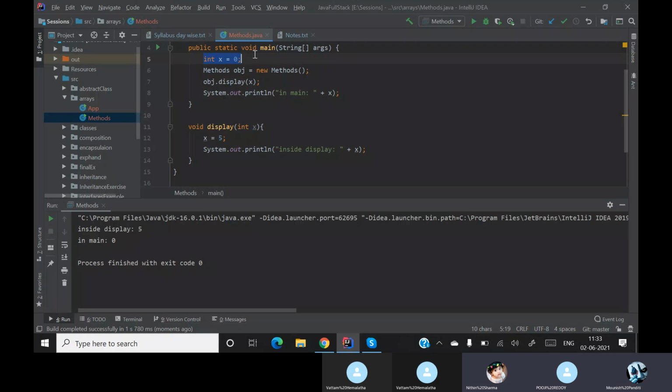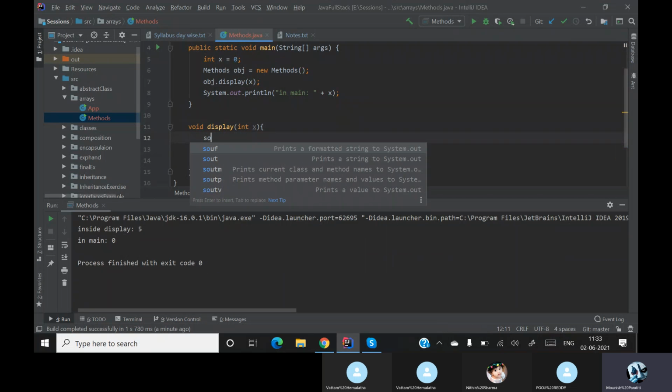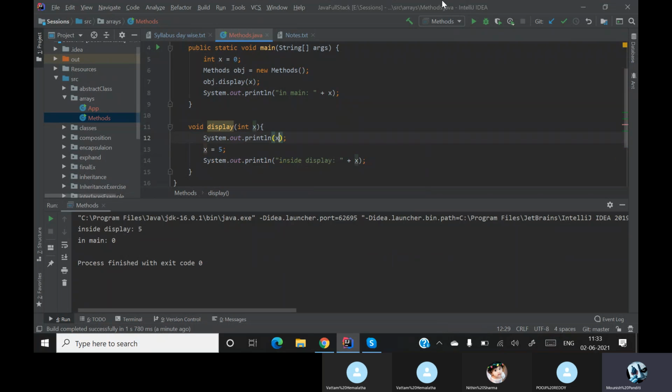This x is a local variable for the main method, okay, but this x is the local variable for the display method. So when I am passing the value, I am passing the value of x. I am not passing the address of x. I am passing the value. Here I am passing 0. See, before initializing x equal to 5, if I print my x value, I am getting the value as 0, right? I am passing this value. If I change this value to 3 instead of 0, I'll get 3.